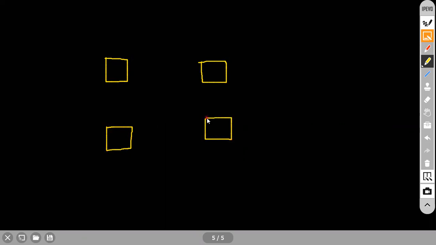For example, think like this is one server, this is one server, this is one server, again this is one server. Think like the capacity of inputs for this one is 100, for this one is 90, and for this one is 50.